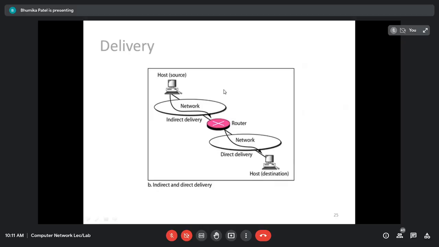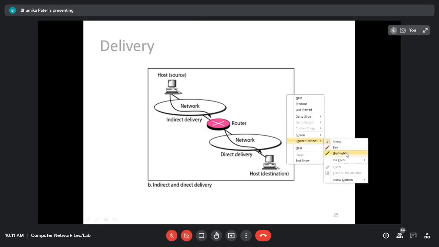Okay, in indirect delivery, as I said, the sender host and the destination host are not part of the same physical network, as you can see in the figure. In this situation, the packet will travel from one router to another router, and finally the last router is going to deliver to the destination machine. So obviously, indirect delivery will involve one direct delivery, and it can be zero or more indirect deliveries, and the last delivery will always be a direct delivery.